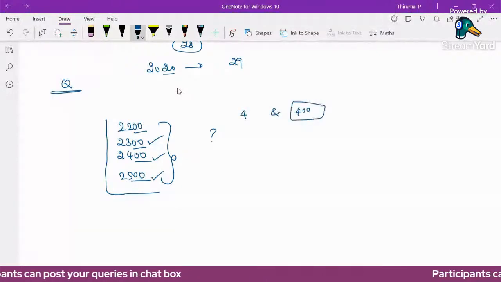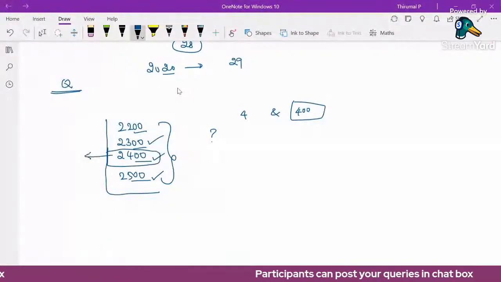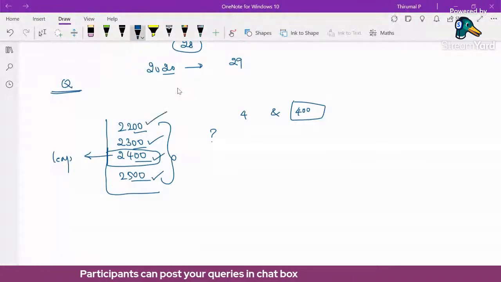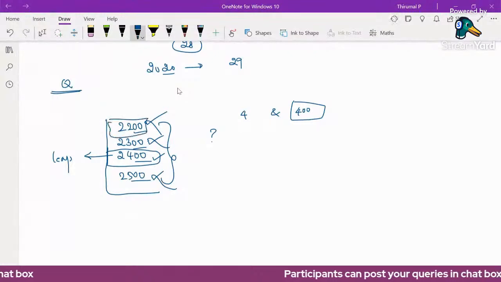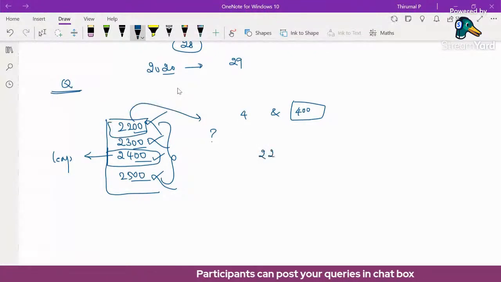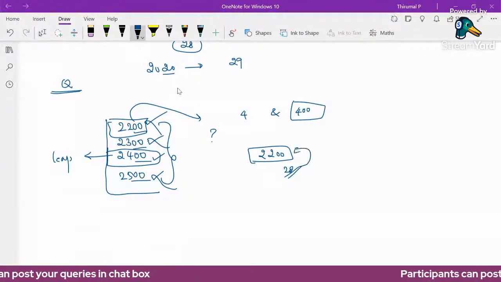So which year is divisible by 400? 2400 is divisible by 400, so this is a leap year. 2200 not a leap year. 2300 not a leap year. 2500 also not a leap year. So in your mobile calculator, go to the date 2200. In 2200, check the number of days in the month of February. It's not a leap year. It contains only 28 days, even though it is divisible by 4.